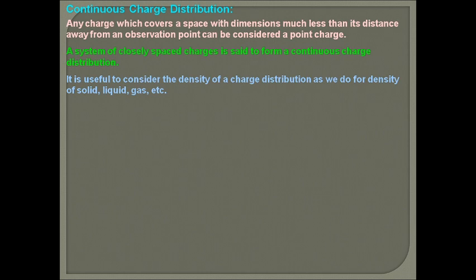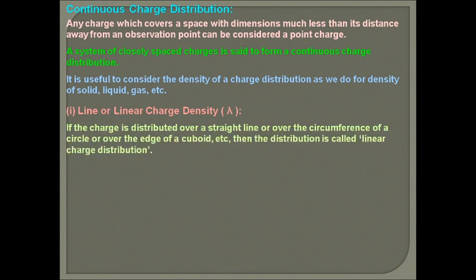So it is very useful to consider the density of charge distribution as we do for density of solids, liquids and gases. So for line charge distribution, we have linear charge density written with lambda. If the charge is distributed over a straight line, over the circumference of a circle or over the edge of a cuboid, then the distribution is called linear charge distribution. And linear charge density is defined as charge per unit length. Its SI unit is coulomb per meter.